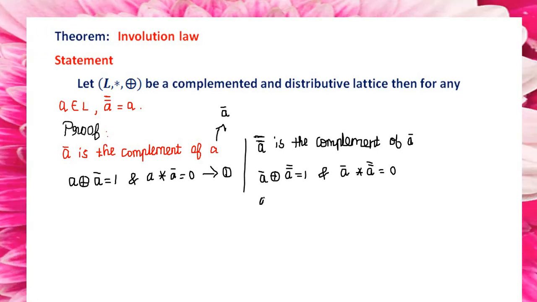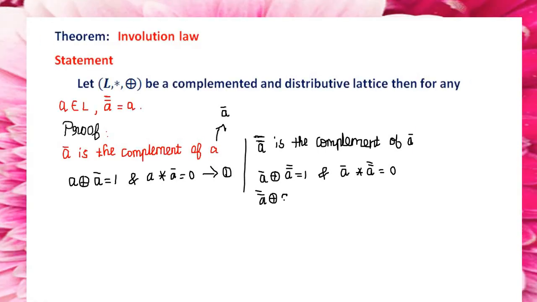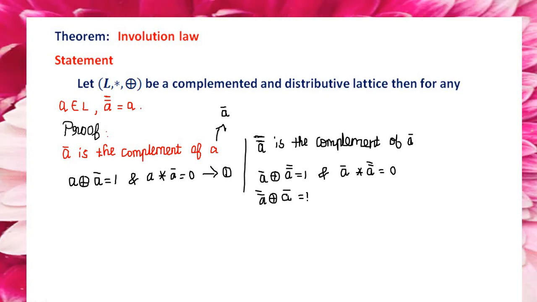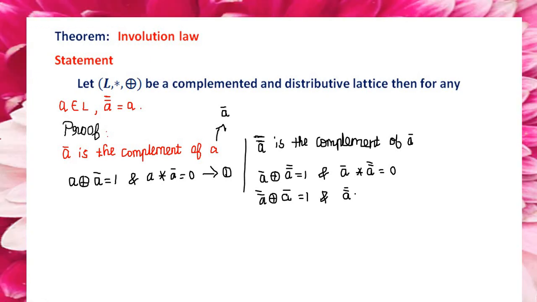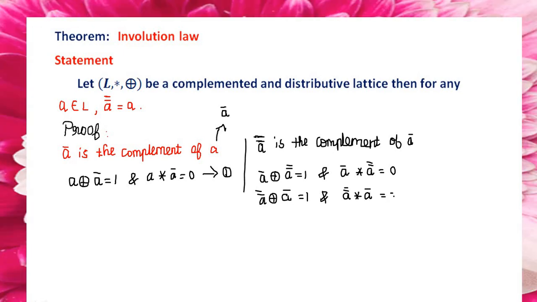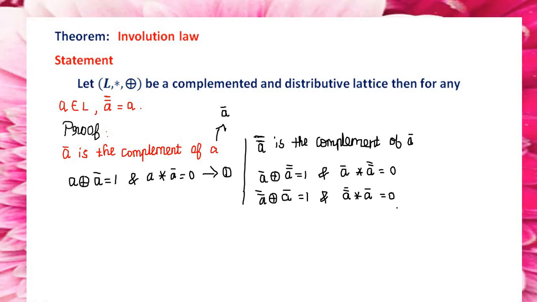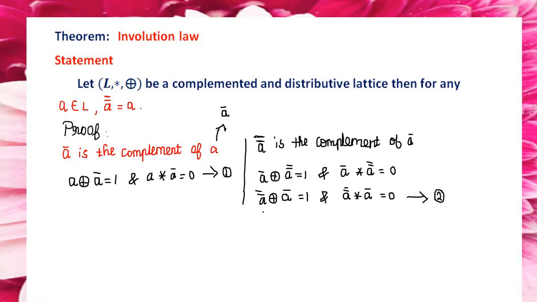Next one, we can change the position because we want to compare equation 1 and 2. So I am taking the position as A double bar star A bar equal to 1, and this position will be A double bar star A bar equal to 0. So we can consider this equation as the second equation. Now I am going to compare equation 1 and 2.